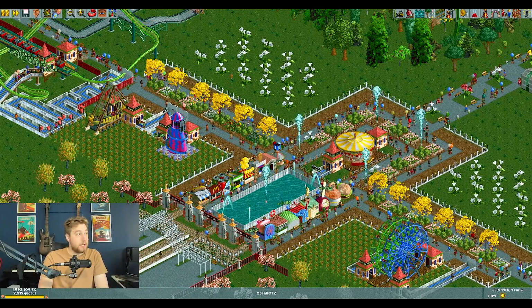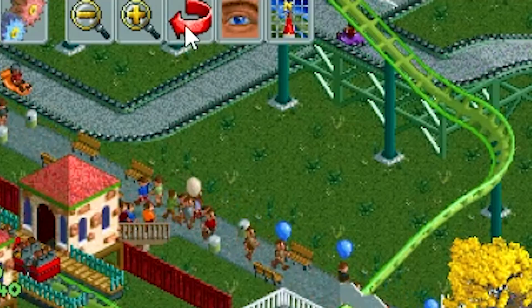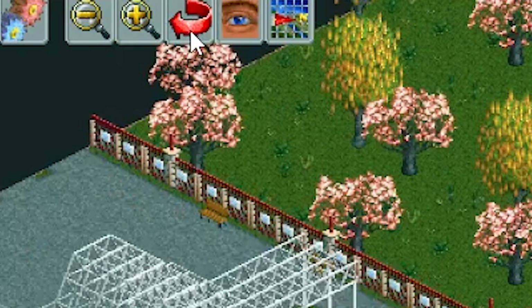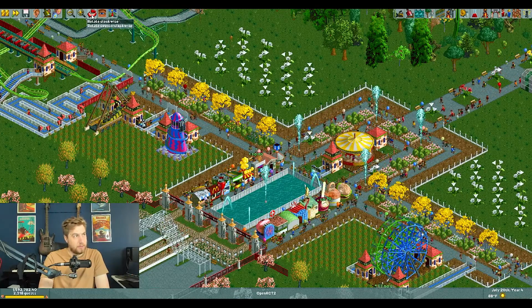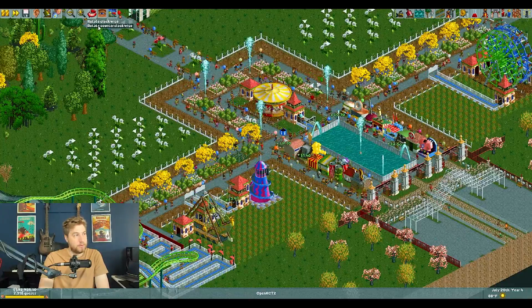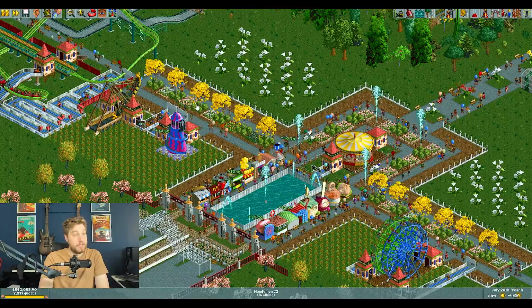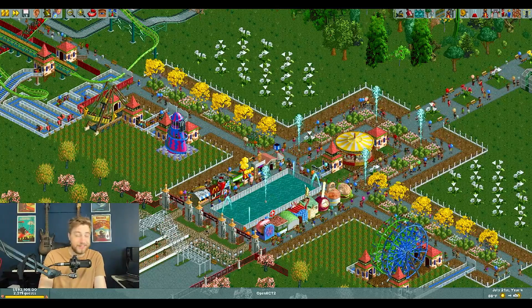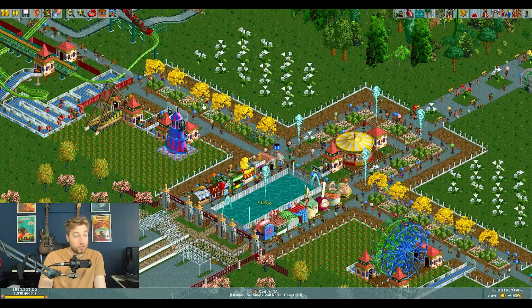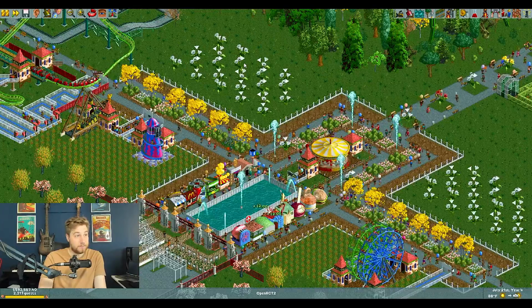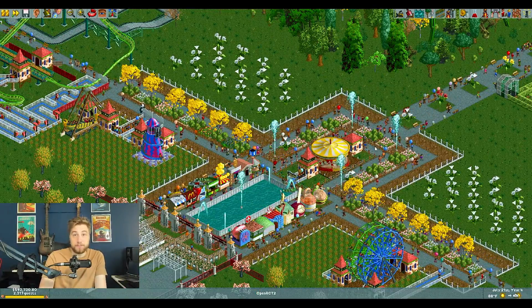Okay, we are in a new day. New shirt. Here's the first keyboard shortcut that you need to know in this game. It's the Enter key. The Enter key simply rotates the camera. Let me show you. Here's my wonderful park, and normally you would press this red arrow up here to rotate, and you can also, looks like I didn't know this, rotate it counterclockwise. Huh. Anyway, don't do that anymore. Use the Enter key. Just press it. There you go. Super easy.